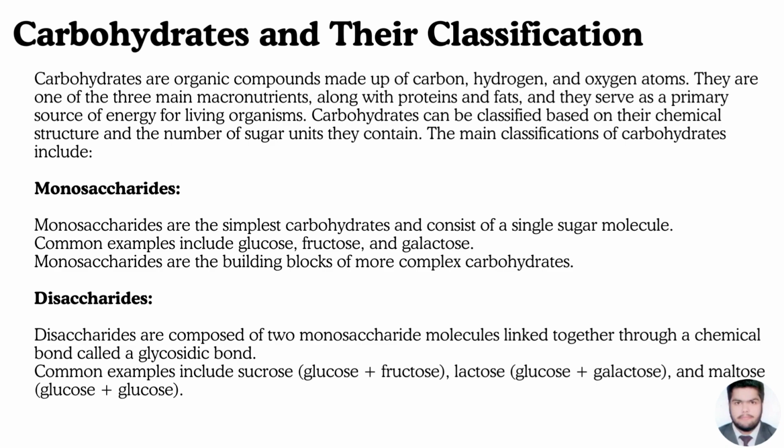Carbohydrates and their classification. Carbohydrates are organic compounds made up of carbon, hydrogen, and oxygen atoms. They are one of the three main macronutrients, along with proteins and fats, and they serve as the primary source of energy for living organisms. Carbohydrates can be classified based on their chemical structure and the number of sugar units they contain. The main classification of carbohydrates includes monosaccharides.